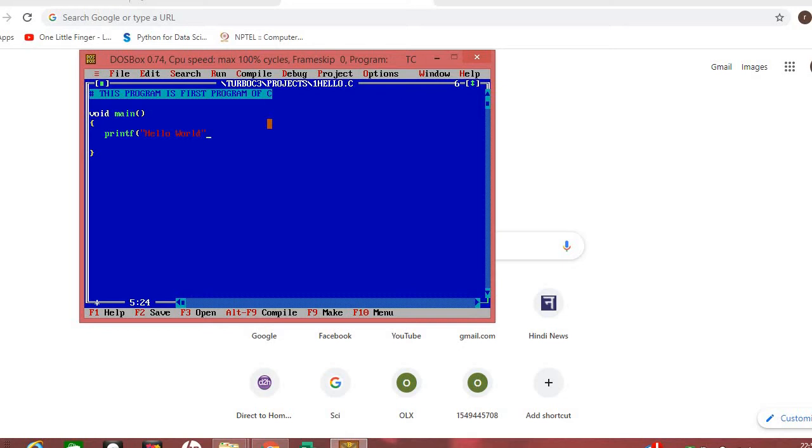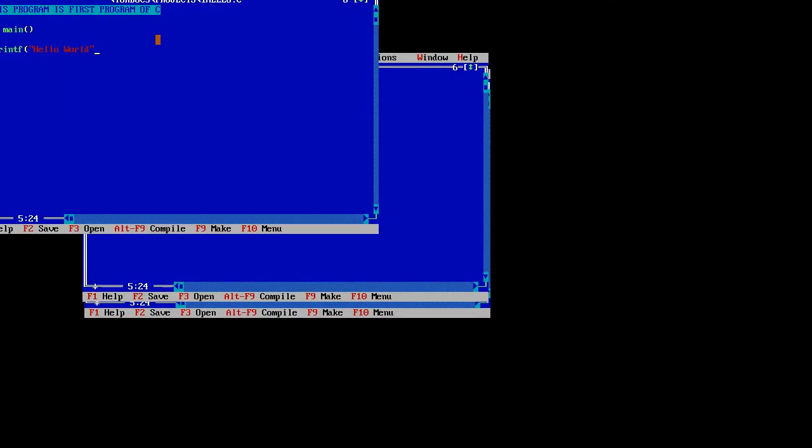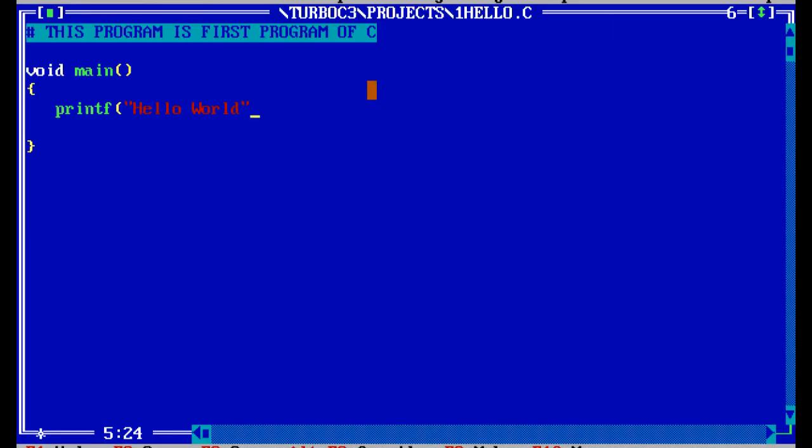Sorry, printf hello world. And getch is not a compulsory statement. I will show you what the difference is when you write this one or when you do not write it. We will see. That means I'm writing only one statement, printf hello world. So now I'm doing the compile.